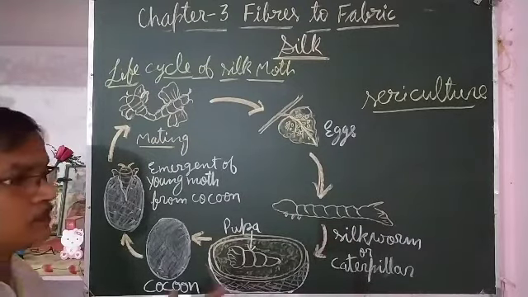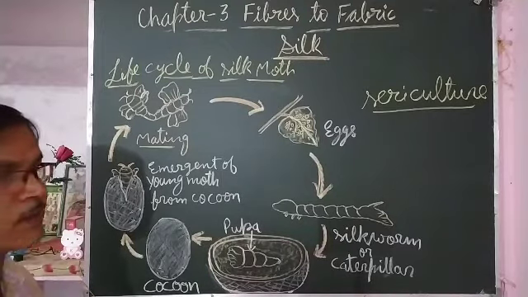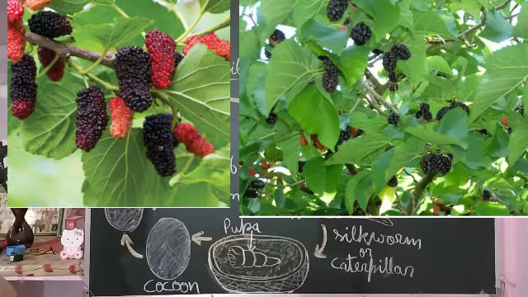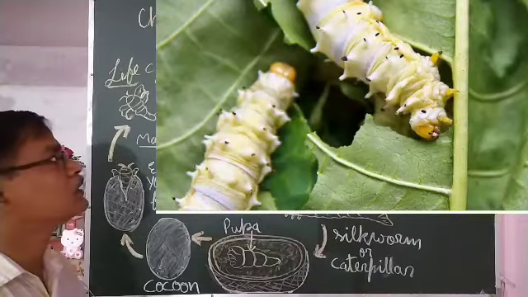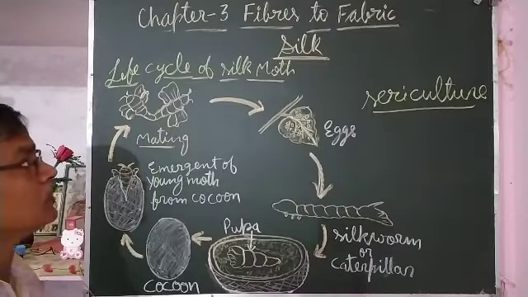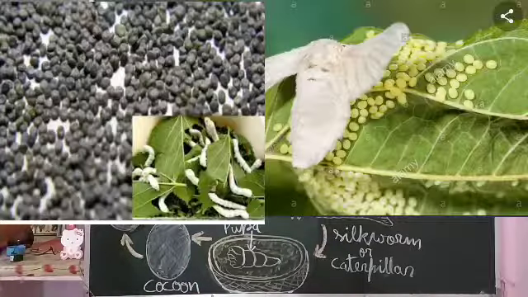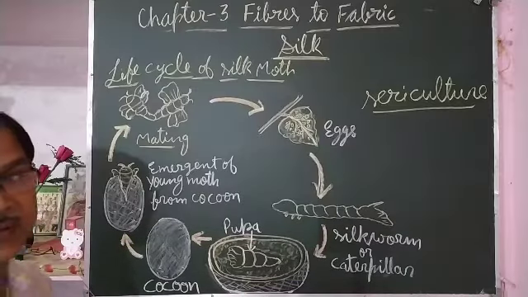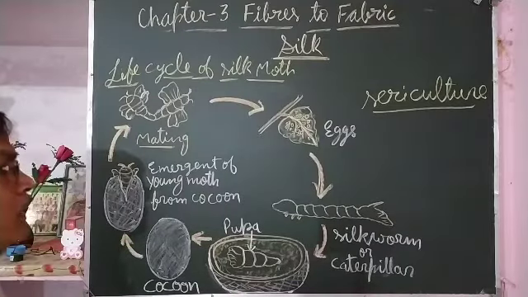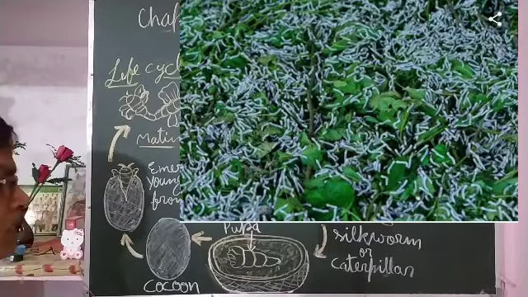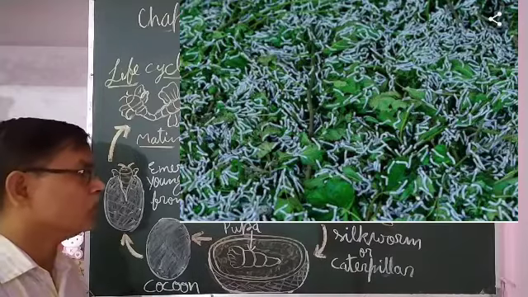In this, first mulberry plants are grown, because the silk moth larvae feed on mulberry leaves. The eggs of the silk moth are purchased and kept in proper conditions, and when hatching takes place, the larvae are kept on the mulberry leaves, they feed on them and they grow.